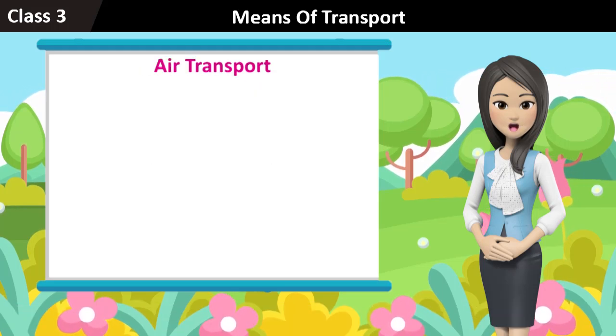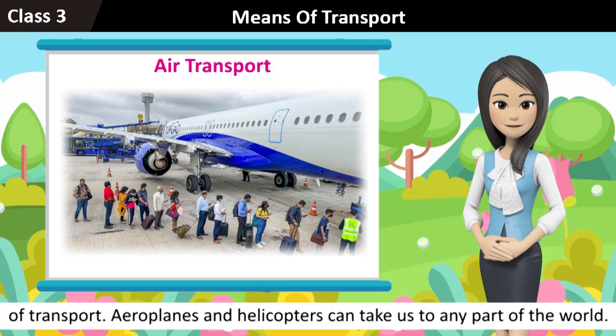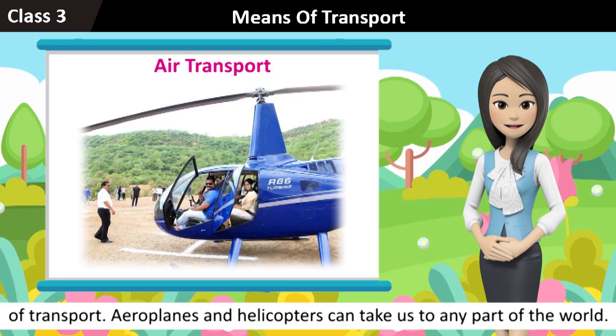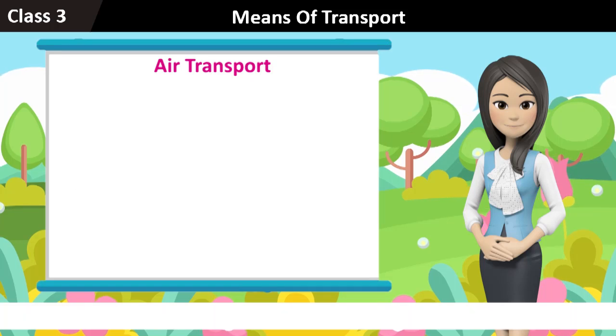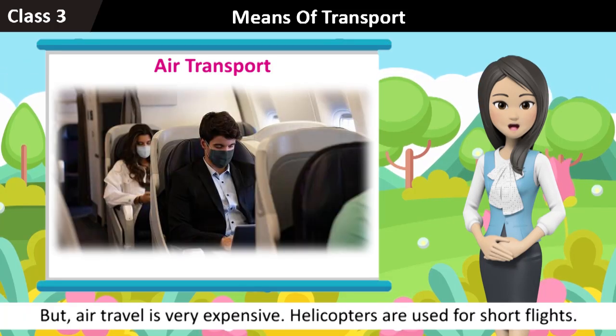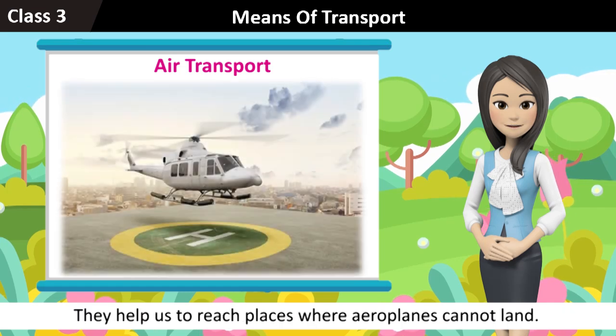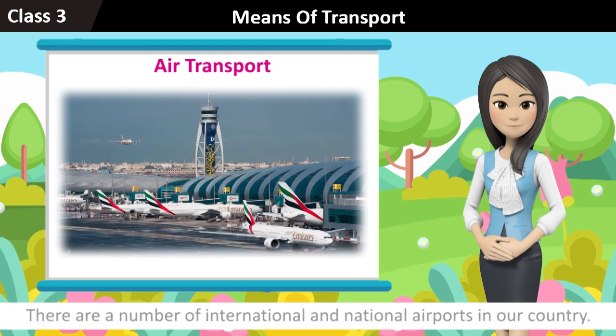Air transport. Many people nowadays prefer air transport because it is the fastest means of transport. Aeroplanes and helicopters can take us to any part of the world. They cover long distances in a short period of time, but air travel is very expensive. Helicopters are used for short flights. They help us to reach places where aeroplanes cannot land. There are a number of international and national airports in our country.